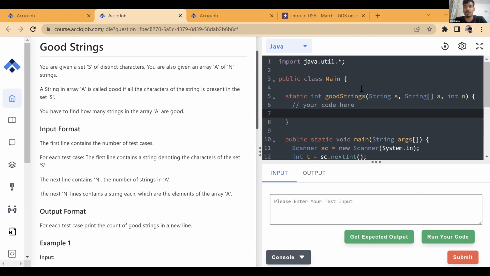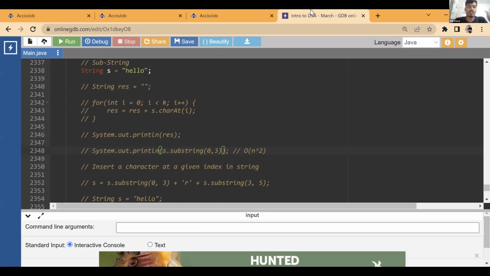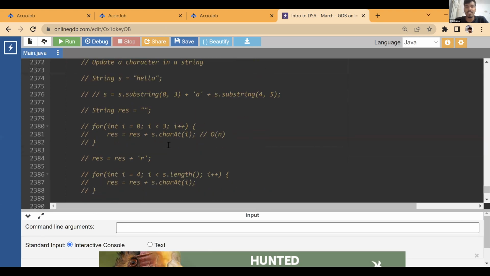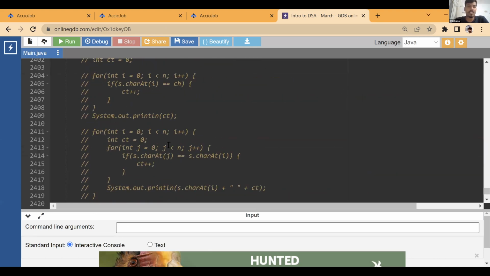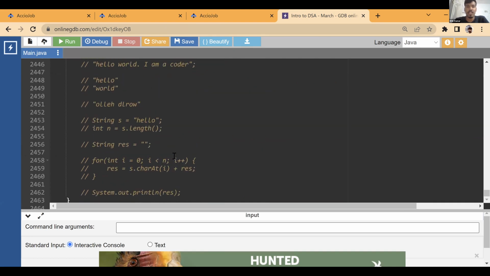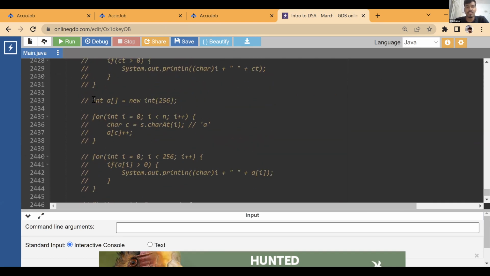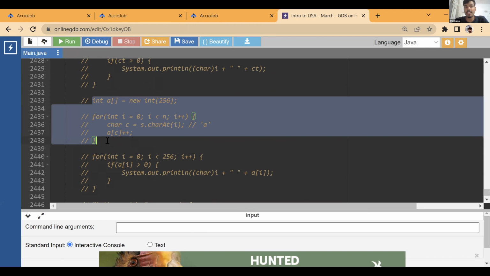So let's solve this one, right? This one is easy. This one is interesting. I even gave you the concept for this. So see, what is the concept that I told you yesterday? That you can count all the characters in a string, and you can even store it in a very small size array. If you just know it is alphabets, you can take an array of 26 size. If you know that it is going to be alphabets, numbers, special characters, then you can take an array of 256 size and so on, right? This is the size of array you can take, and you can count all the characters.